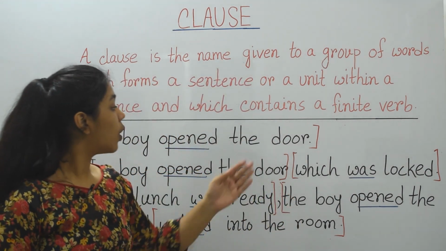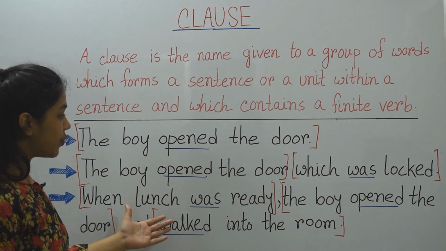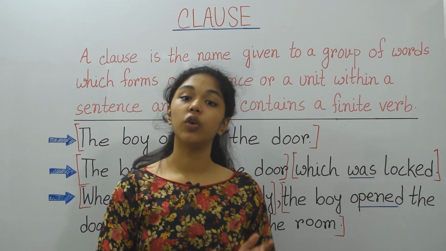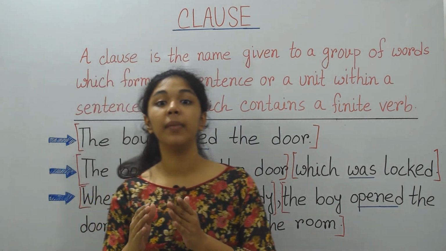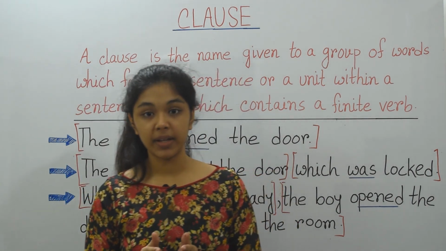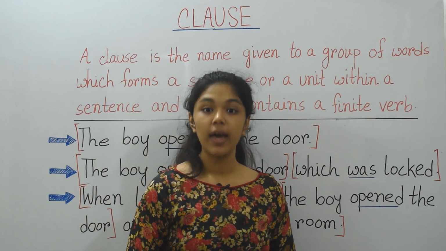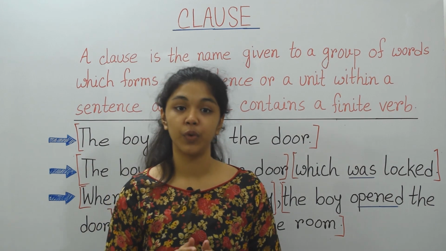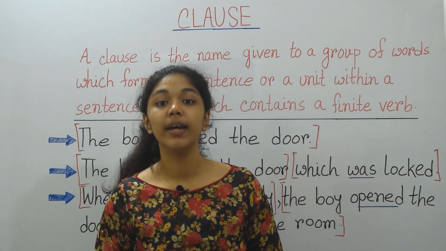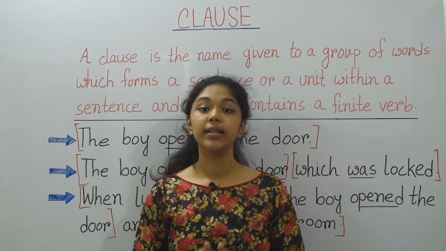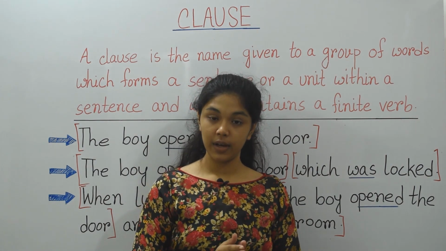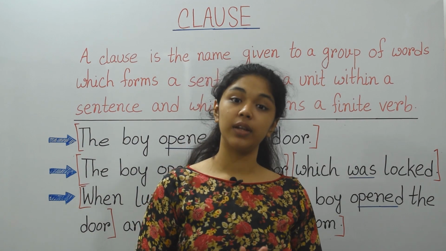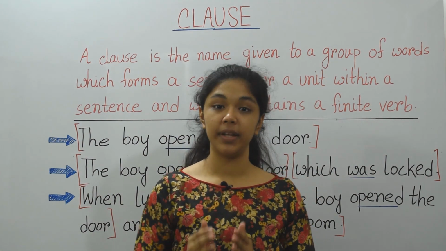But which was locked and when lunch was ready cannot express themselves completely. To convey their meaning, they have to depend on the main clause. So they are called dependent or subordinate clauses. A subordinate clause starts with a subordinating conjunction or a relative pronoun. An independent clause is a group of words or a sentence that makes complete sense by itself, but a dependent clause does not make complete sense by itself. It depends on the main clause to fulfill its meaning.